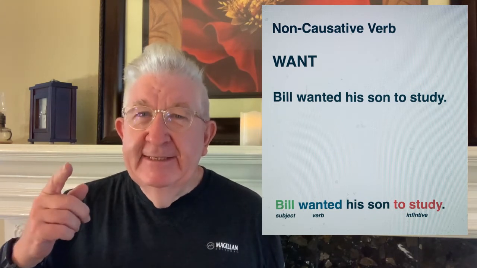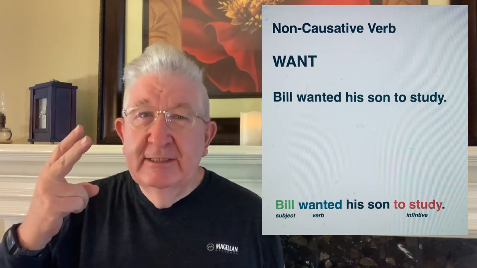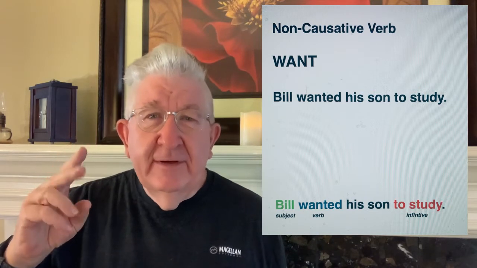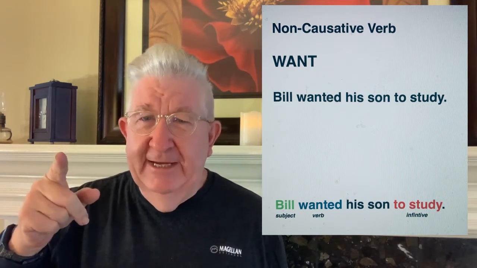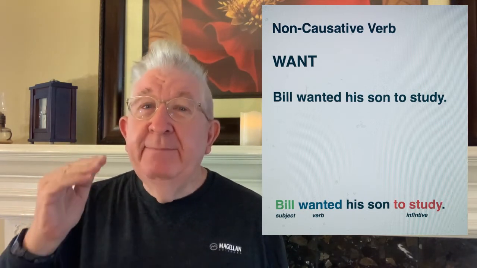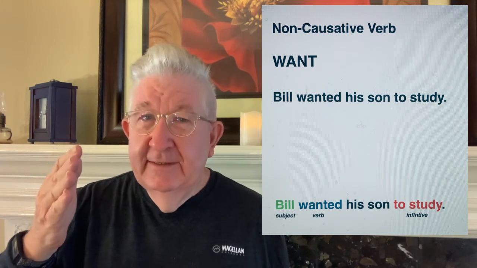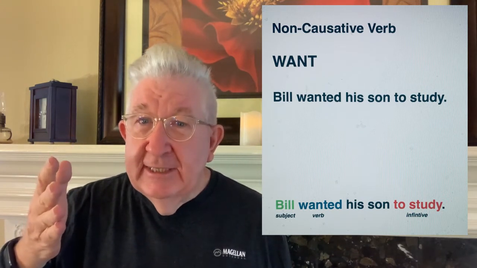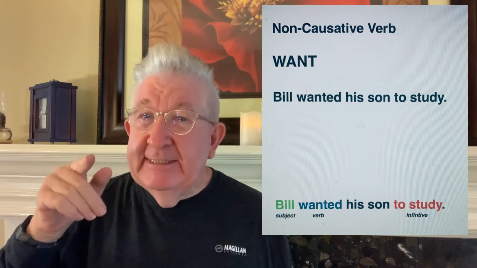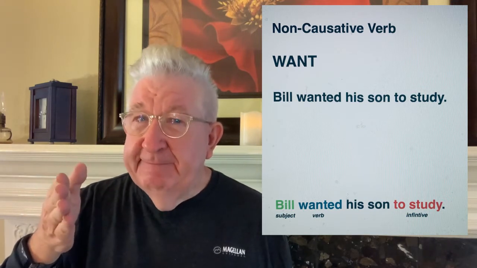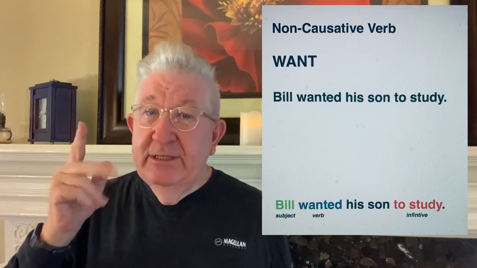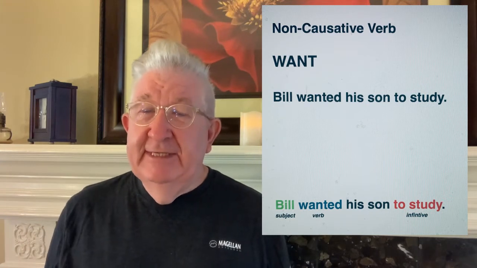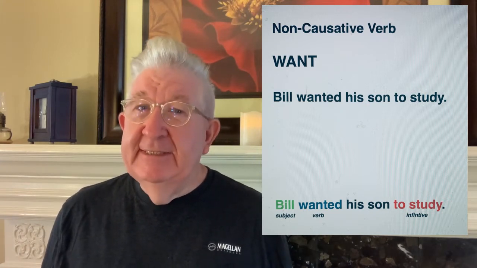In this sentence, we have 2 actions and 2 different performers of those actions. Bill wanted. What did he want? He wanted his son to study. Want is the true verb of the sentence, and Bill is the subject.